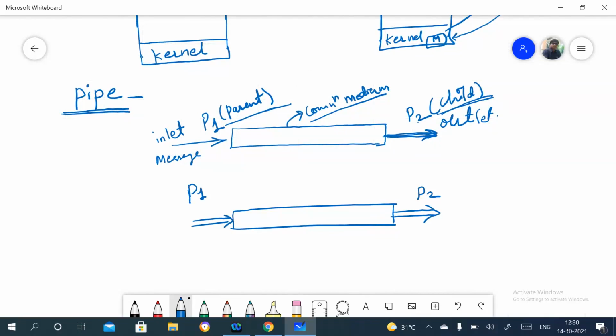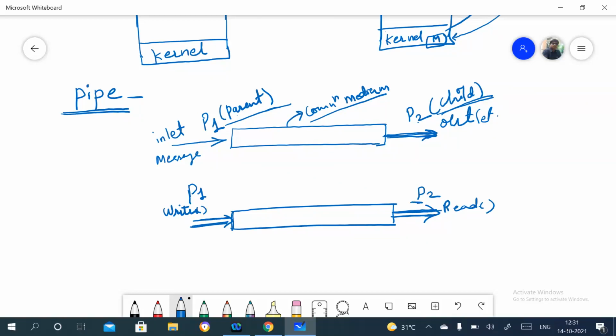P1 will write something from this side, and P2 will read from this side. Whatever message P1 wants to send to P2, P1 will write that message at this end of the pipe, and P2 will read that message from this end.